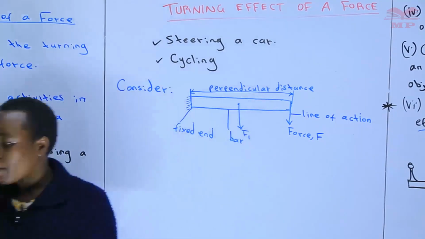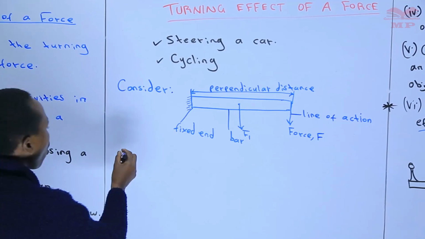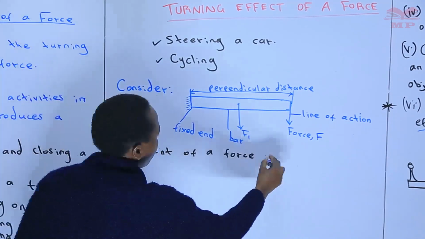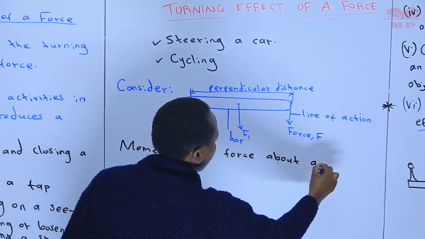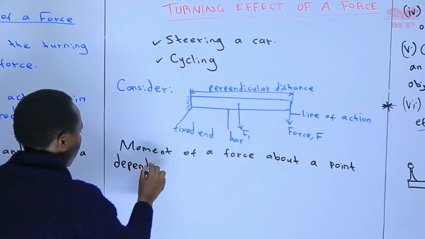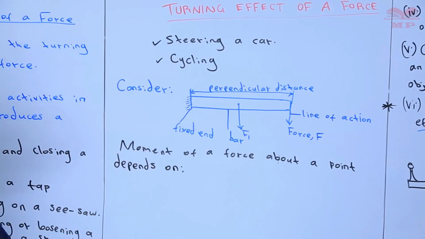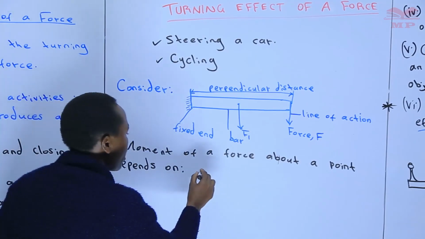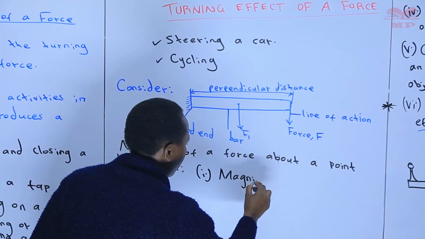So we can say that moment of a force about a point depends on, remember we said moment of a force is the turning effect of a force, number 1, the magnitude.